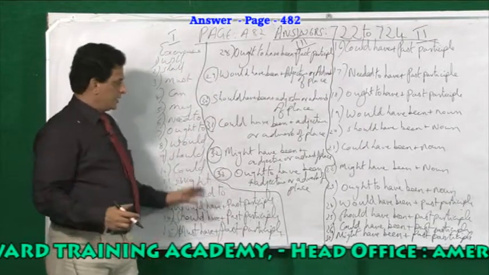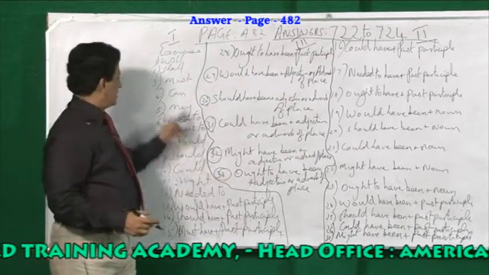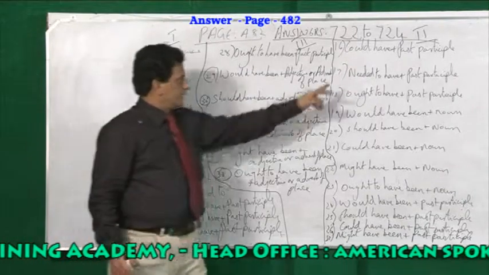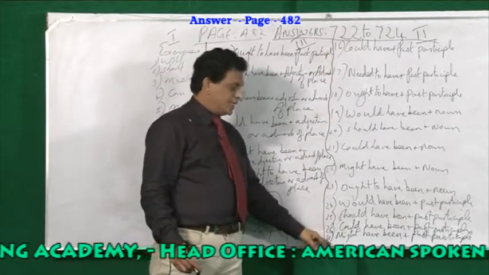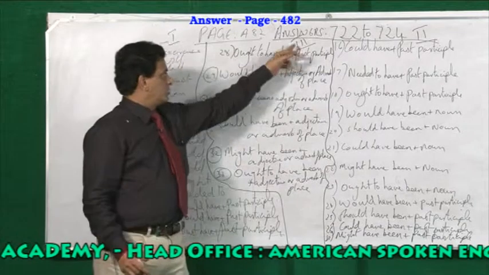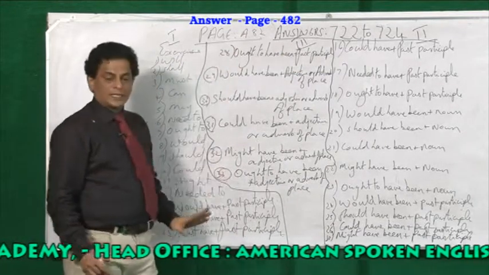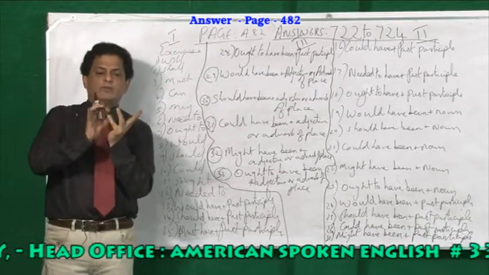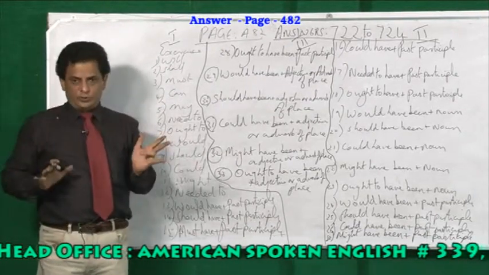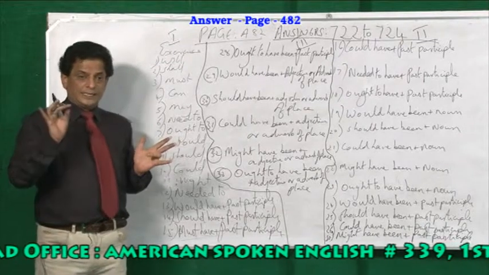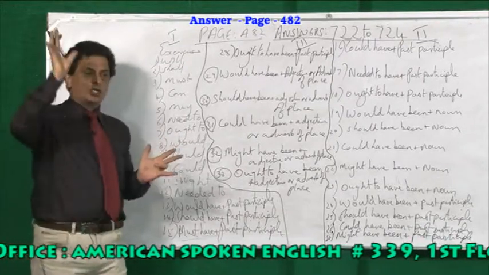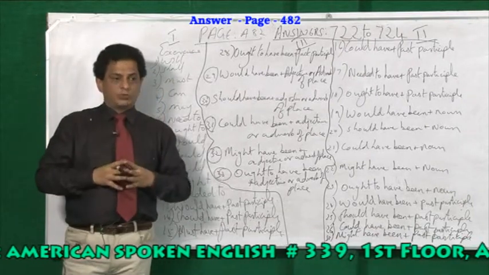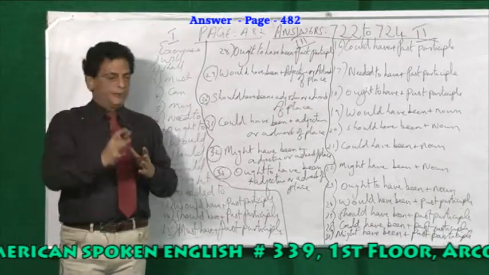The answers are there. So here we have given, see, 15 in the first column, up to 27 in the second column, and in the third column we have up to 33. So, 33 present tense modal verbs and past tense modal verbs are used. Where to use these modal verbs is very important.